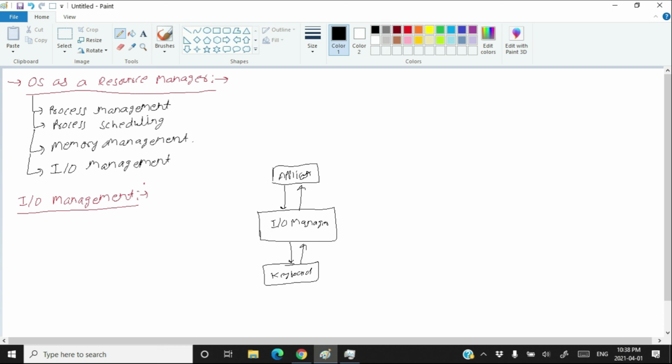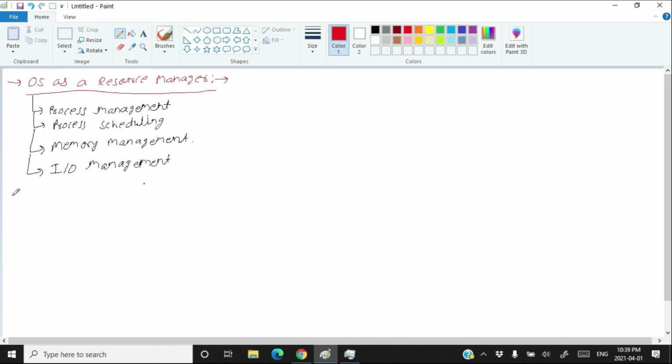Apart from these four, your book is also mentioning a few more managements, and one of them is virtual memory management. So before we learn about virtual memory management, the first question is, what is virtual memory?